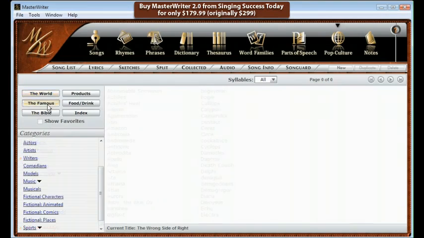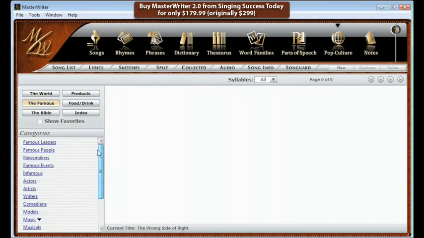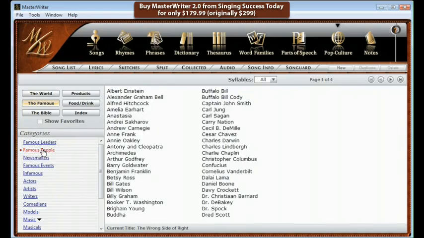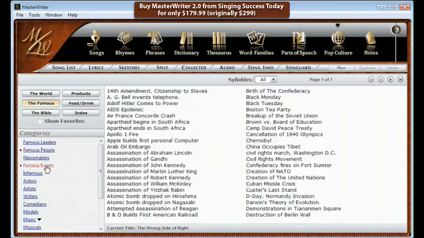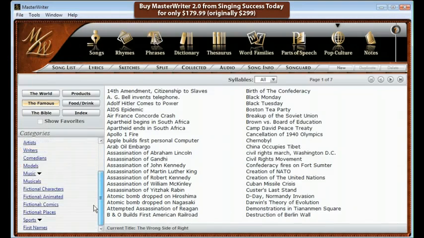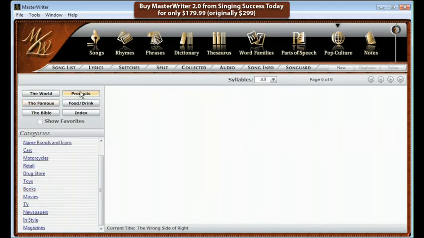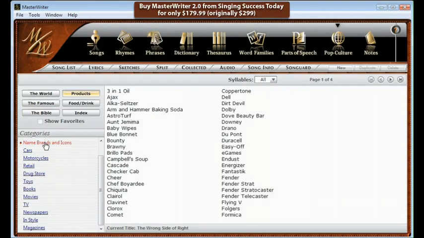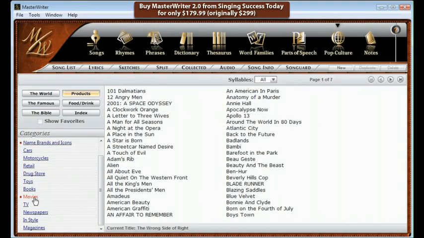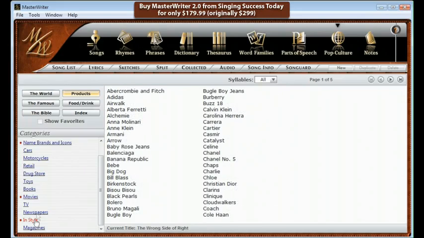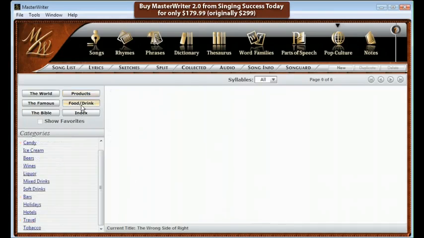Under famous are famous people, famous events, and fictional characters. Under products are name brands and icons, movies, and in style, plus all the entries under food and drink.